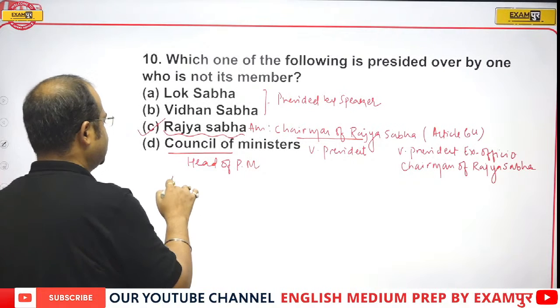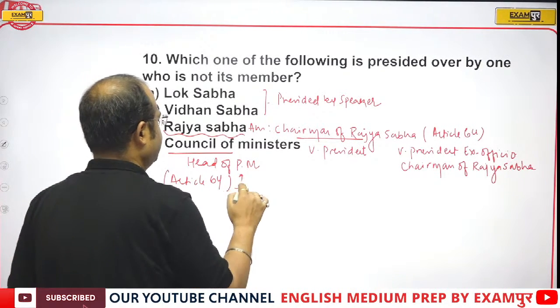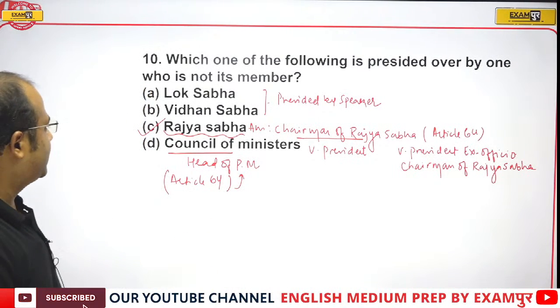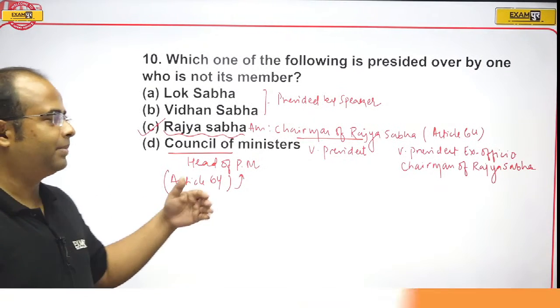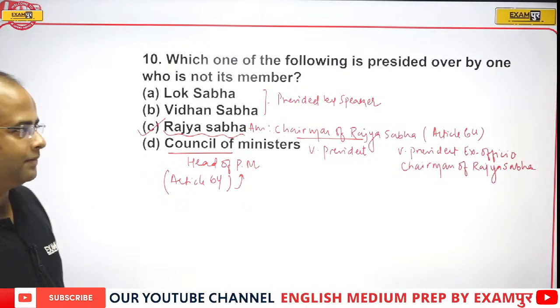The Council of Ministers is headed by the Prime Minister, as defined in Article 74. The rest are presided over by their own members.